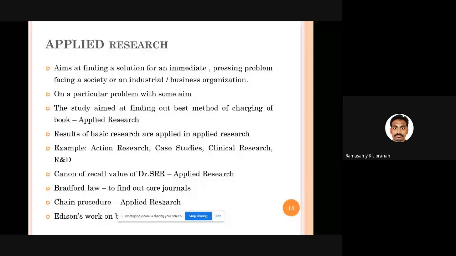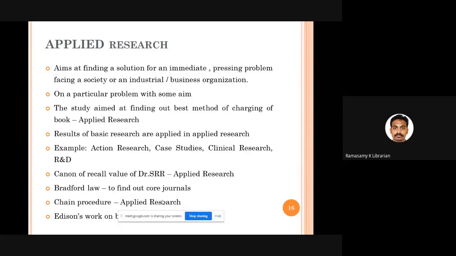For example, action research, case studies, clinical research, R&D, research and development, are all part and parcel of applied research categories. Again, a few examples. Canon of recall value: I told you what it is. When a particular title or author name consists of multiple words, you should decide what word can be recalled by the users. Then only can you form your subject entries properly in cataloging.